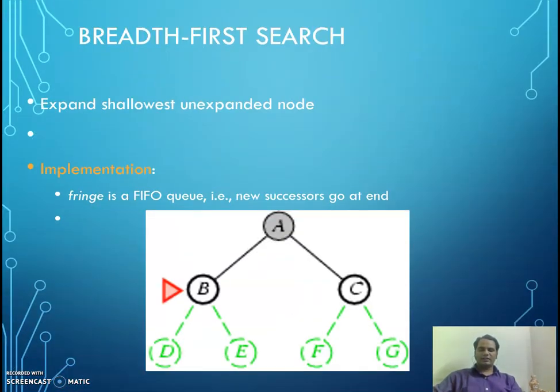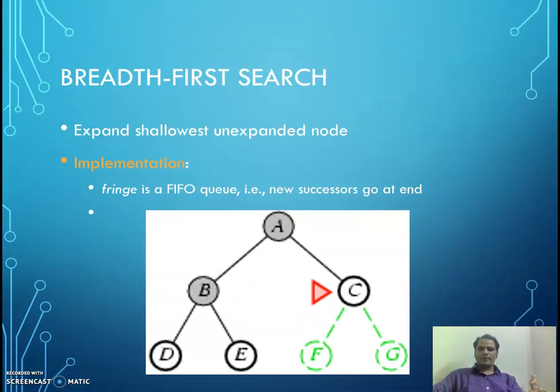After A, we come to B, and after B, we will not go to D, but we will go to C, because C is already in the fringe and it is first in first out. When we explore B, the successor function gives two nodes D and E. These D and E will be pushed to the fringe at the end, after C. So after B we got D and E, but we are not exploring them first. First we are going to C.